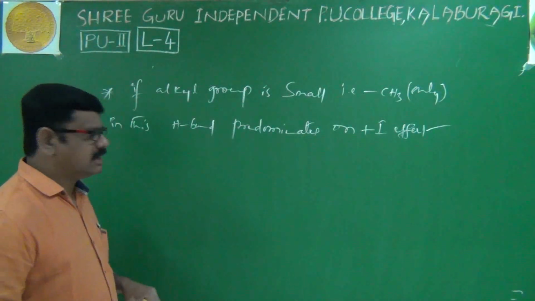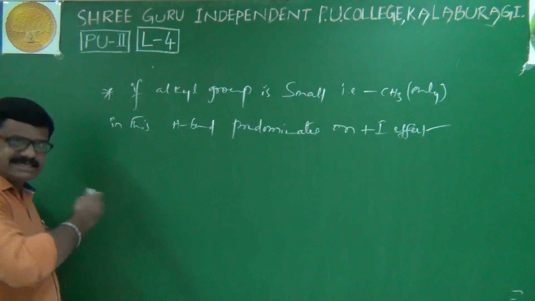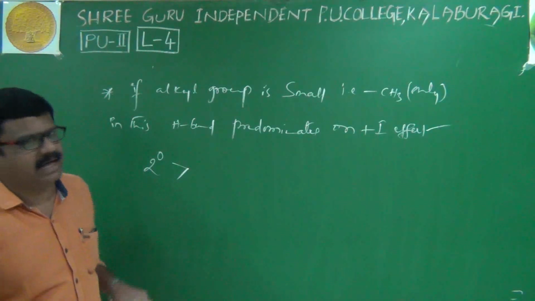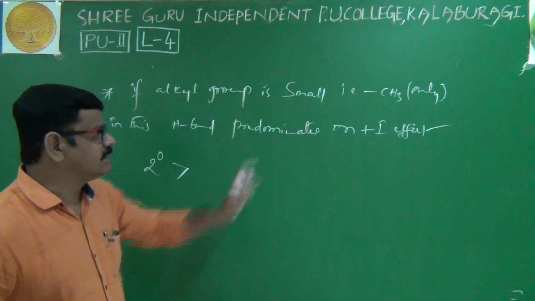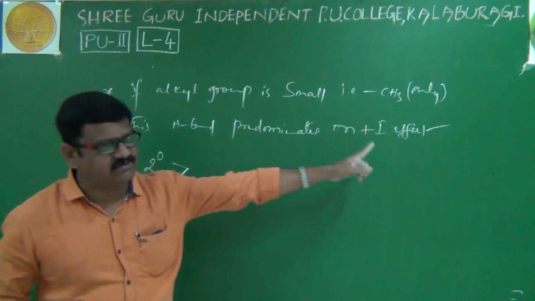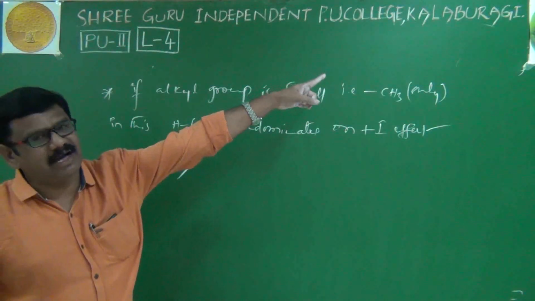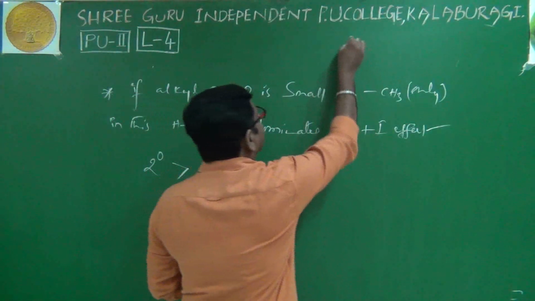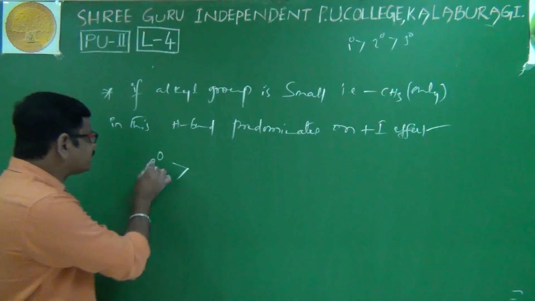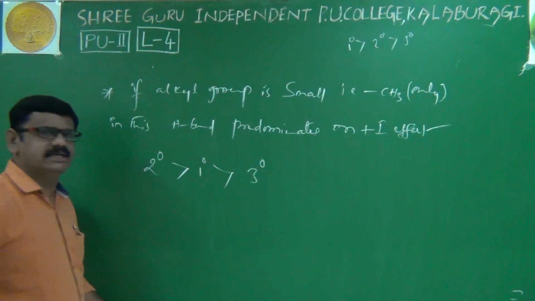over the inductive effect. Therefore, if our amine contains only methyl groups, its order is like this. Anyhow, the highest is secondary, no doubt. Then, exclusively when the methyl group is present, hydrogen bond dominates over the inductive effect. If hydrogen bond is considered, the order is primary, secondary, tertiary. That's why after secondary we have to write primary, then tertiary. This you have to remember.